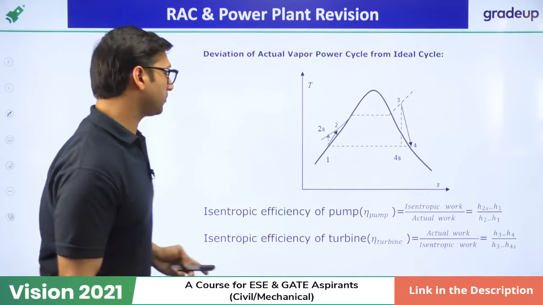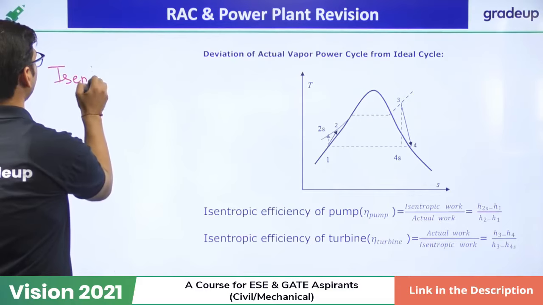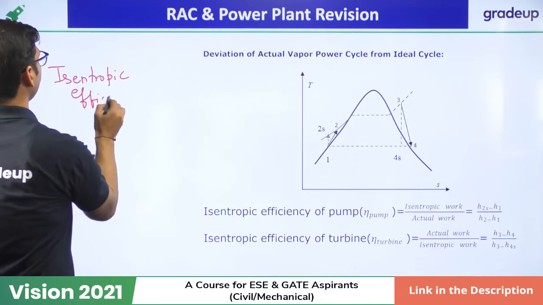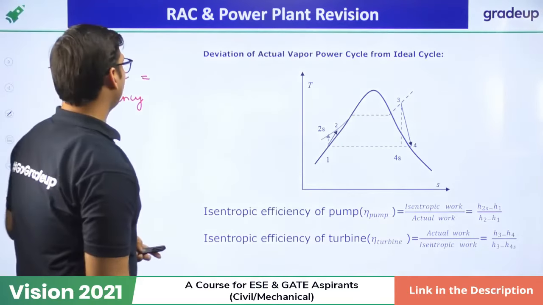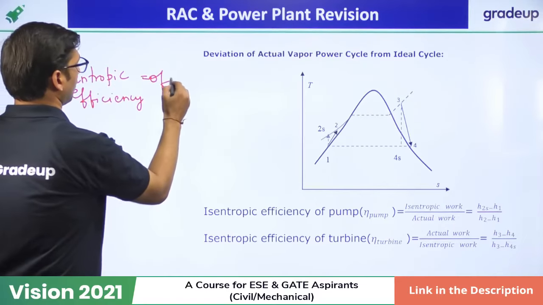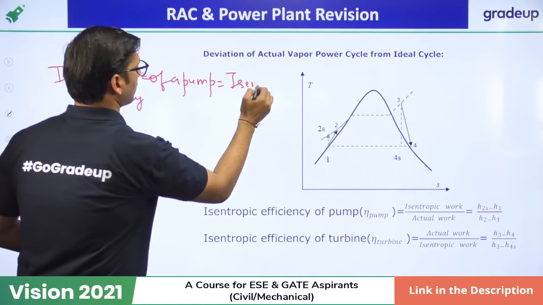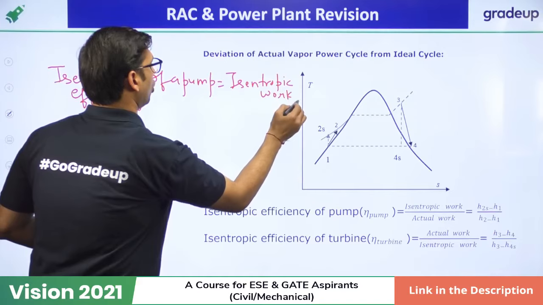We have to use isentropic efficiency. Isentropic efficiency, I have already told you this thing. Isentropic efficiency will be used for both the turbine as well as the pump. For the pump, isentropic efficiency is equal to isentropic work over actual work.